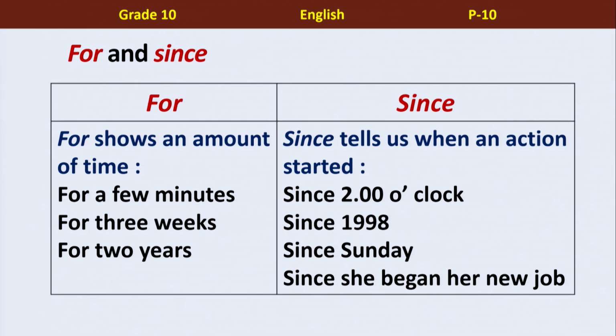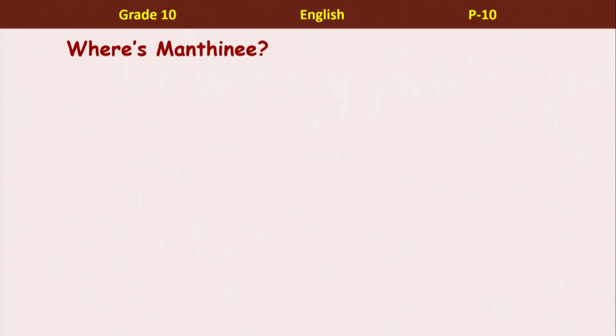That's the difference between for and since. You can use these time indicators in your sentences to make them more meaningful.